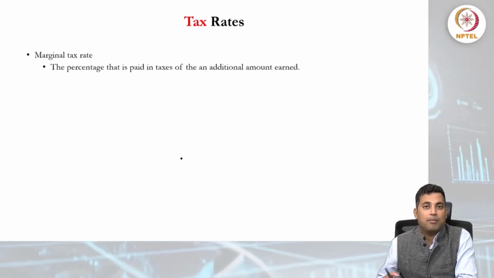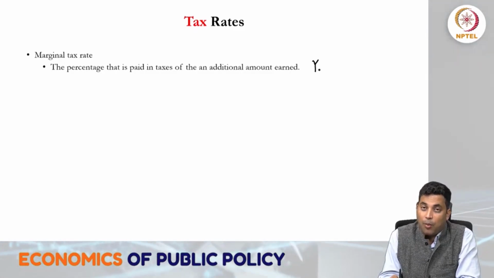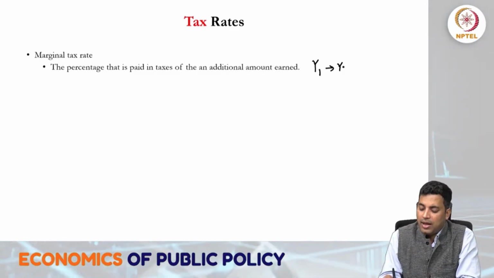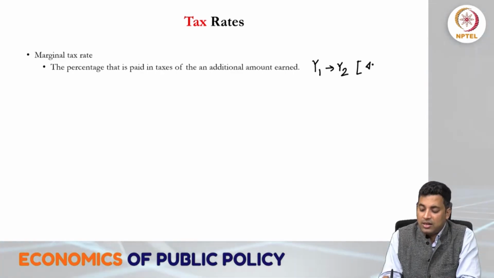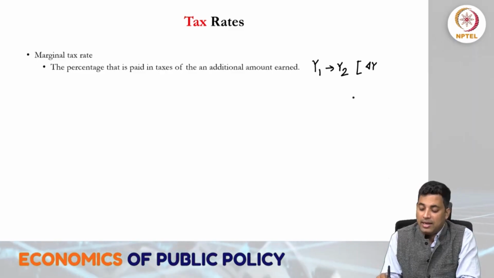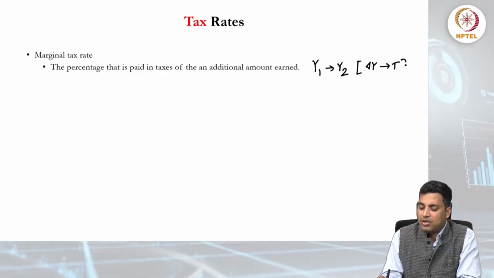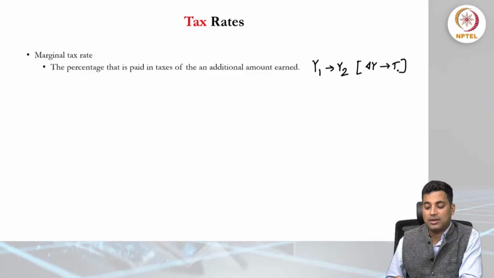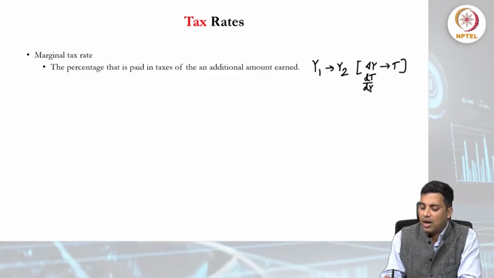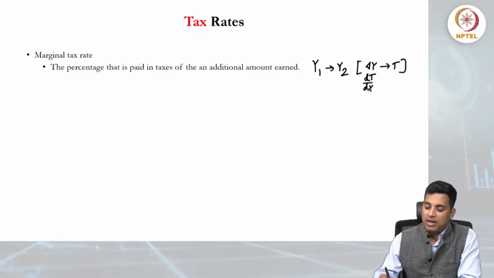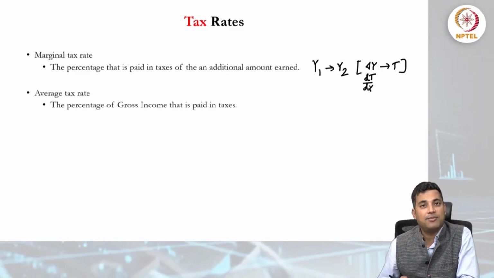So we know per unit income, like if my income is increasing from Y1 to Y2, then due to one additional unit of income, what is the impact that is happening on the taxes? What are the changes in the taxes? That is what we are trying to understand. Precisely, the changes in the total taxation due to one unit change in the income is referred to as the marginal tax rate. So now let's talk about what is the average tax rate.